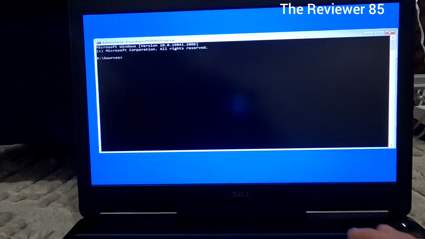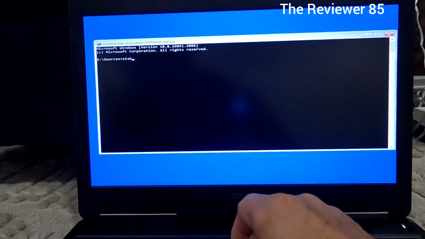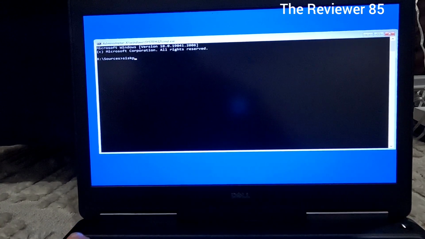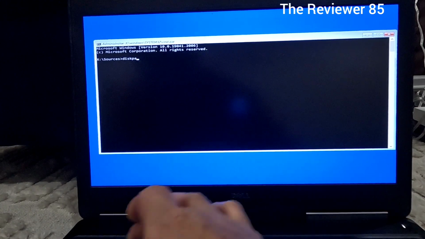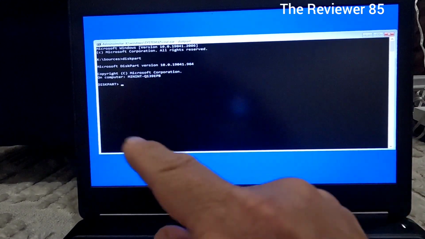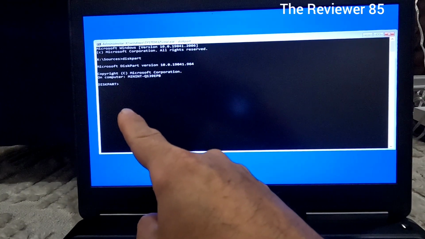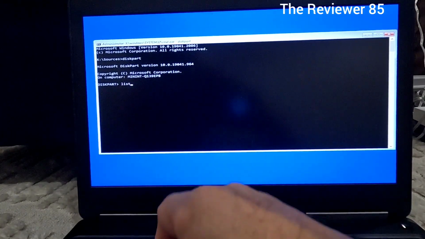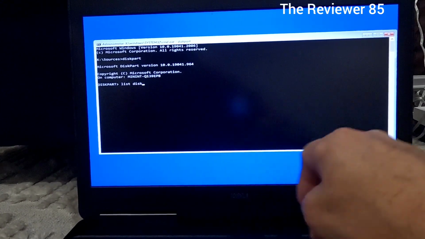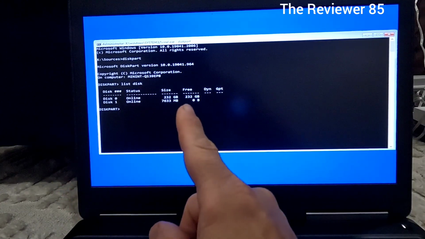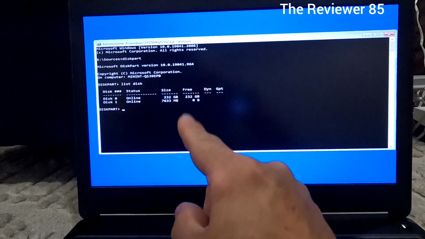So then from there, you will put diskpart. This part will come up right there, as you can see. From there, you will put list disk. Okay, now it will show any hard drive you have in your laptop or your computer. You can see right there.